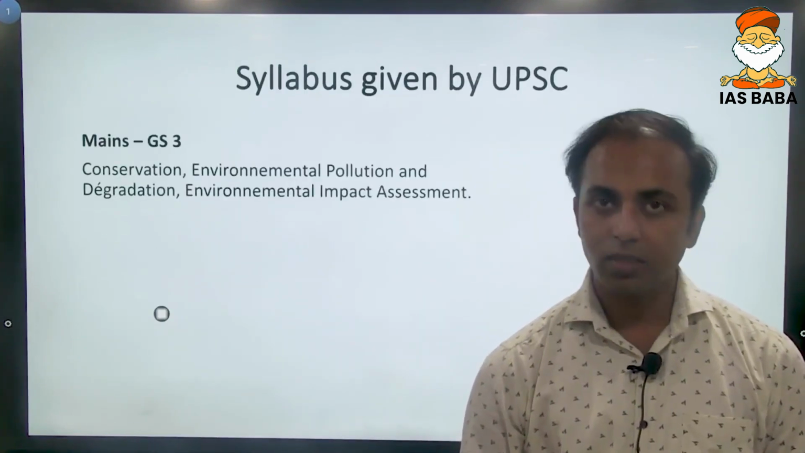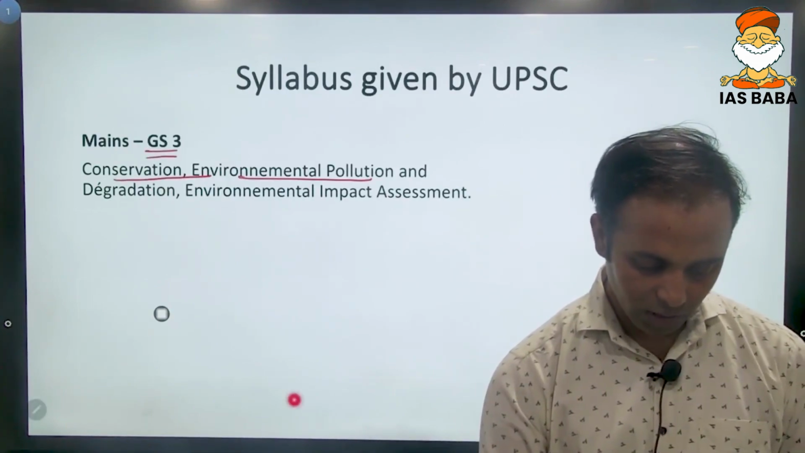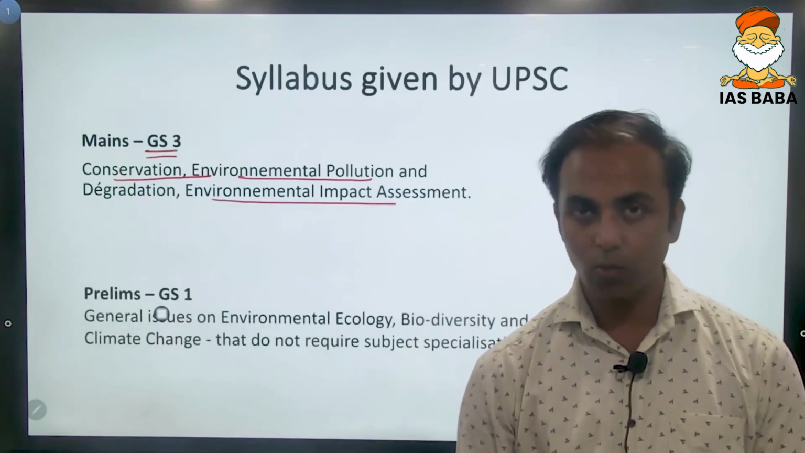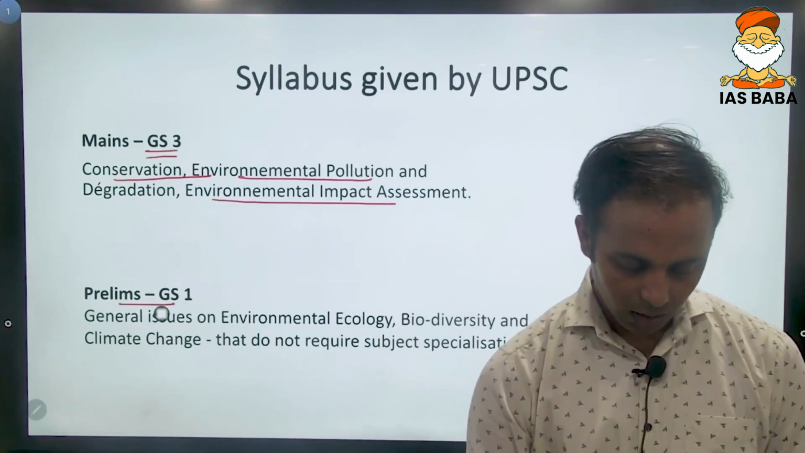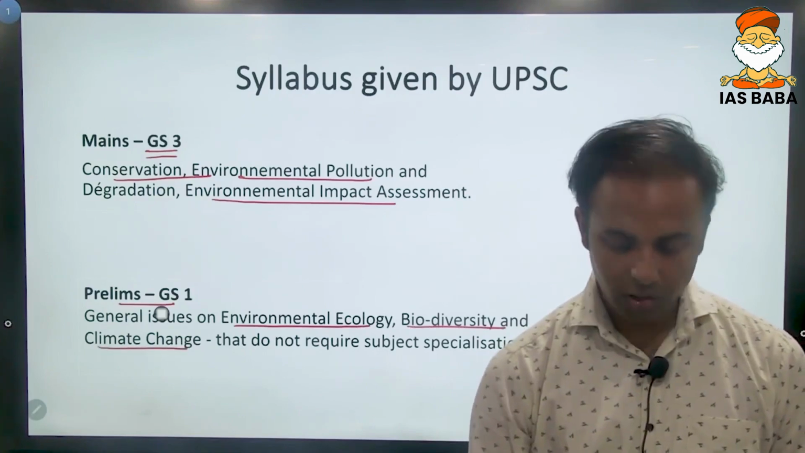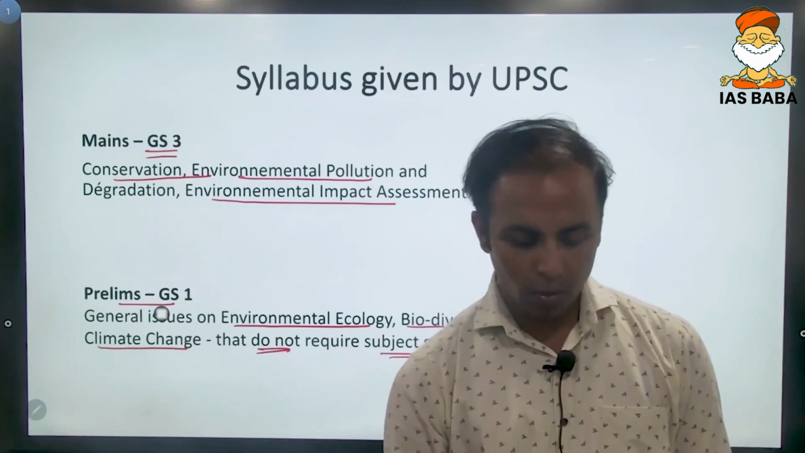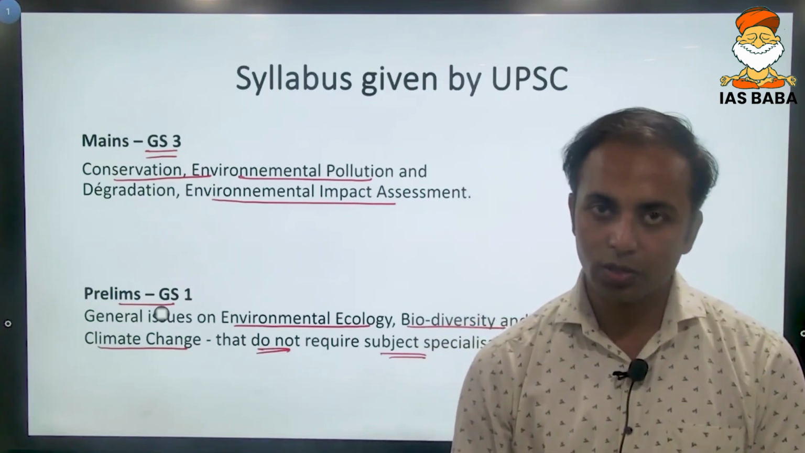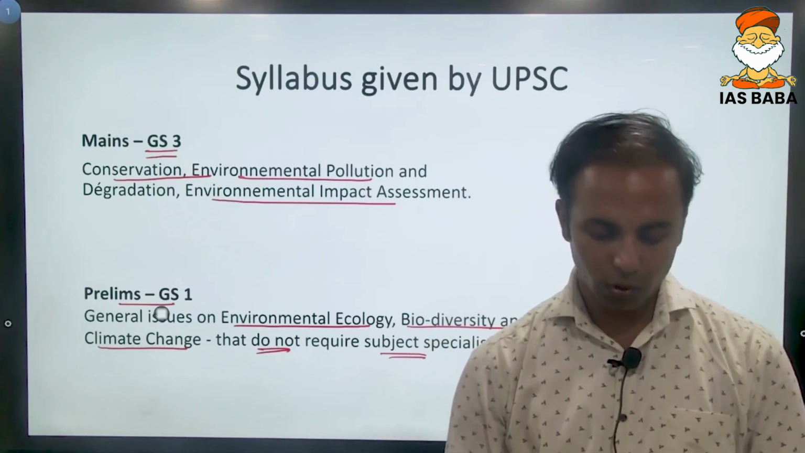The syllabus given by UPSC in GS paper 3 is conservation, environmental pollution and degradation, environmental impact assessment. Just a one-liner syllabus, and you may not understand what is the depth. Similarly, in prelims GS paper 1, you can see general issues on environmental ecology, biodiversity and climate change that do not need subject specialization. So you do not need to be an expert in these subjects in order to attempt these questions. A general understanding of these issues would help you to solve most of the questions.